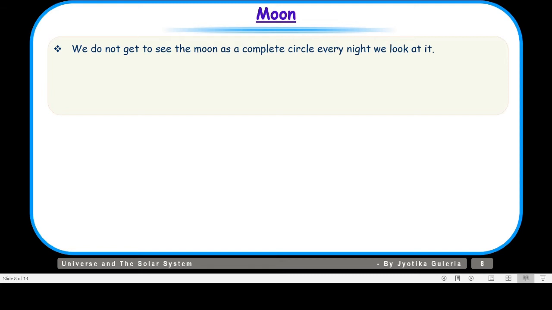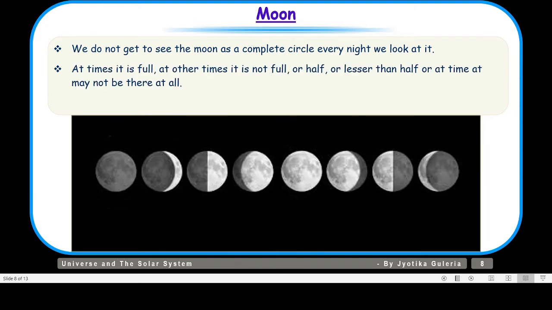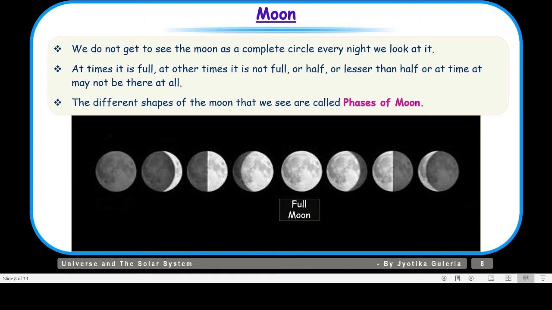And children, you must have observed that we do not get to see the moon as a complete circle every night we look at it. At times it is full, at other times it is not full, half, less than half, or at times it may not be seen at all. The different shapes of the moon that we see are called phases of the moon. As you can see here, we have the full moon phase, then we have the new moon phase, which is also called the no moon phase, where we are not able to see the moon in the sky. Then we have the half moon phase also. And sometimes it is even lesser than half.